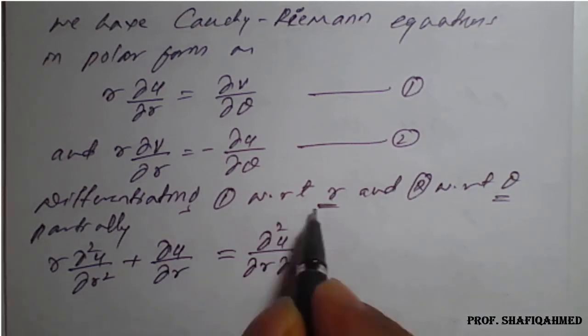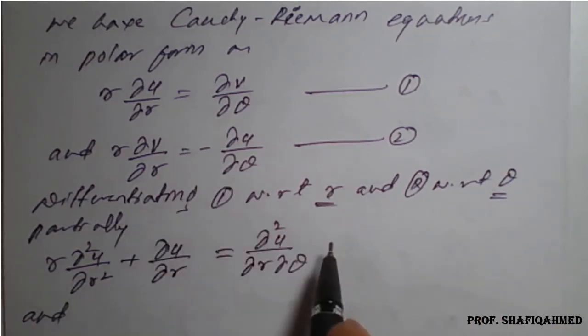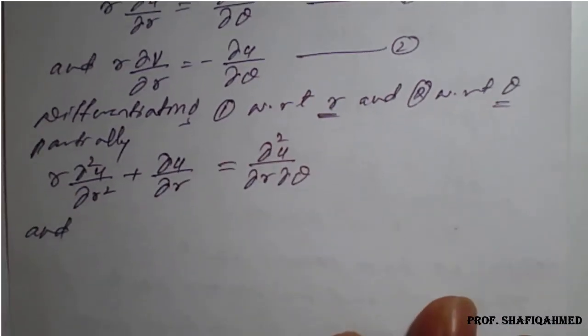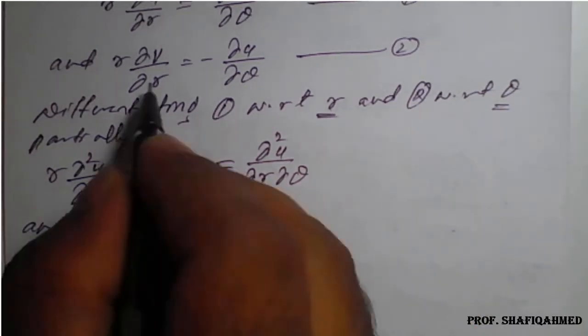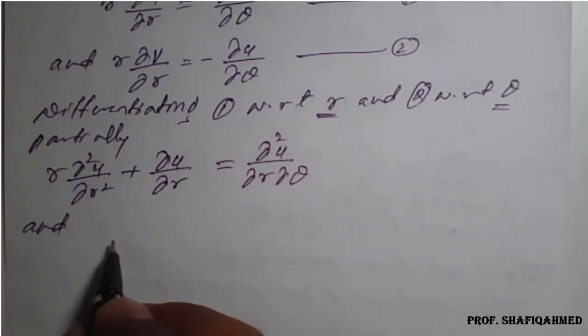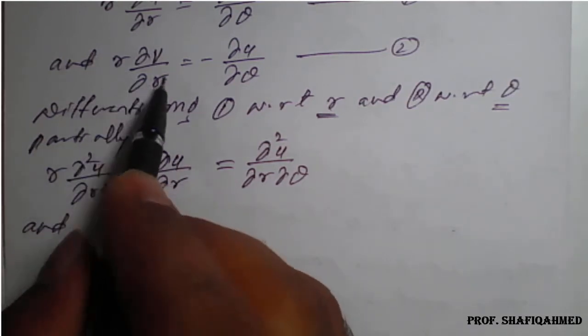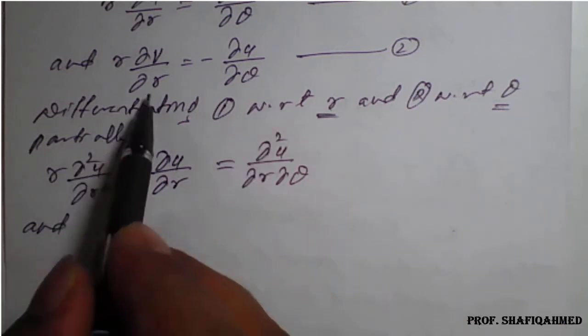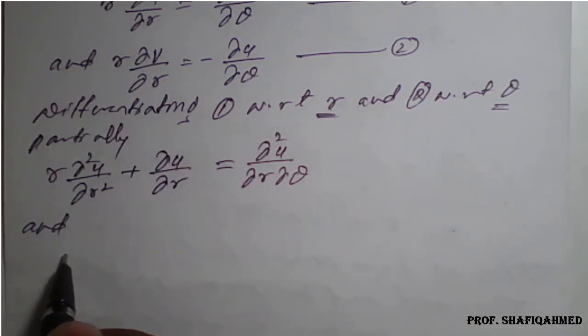Similarly, the second equation we have to differentiate with respect to theta. Again the product formula we need to go for here. With respect to theta, here there is no theta term, so r is treated as a constant.